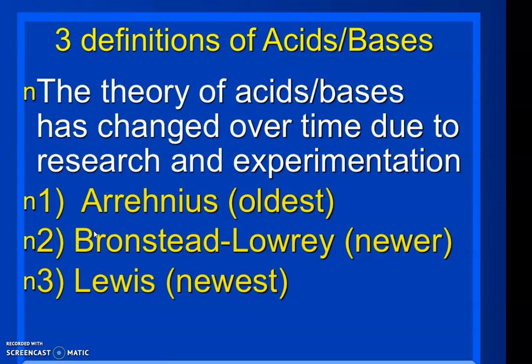Over time, the theories have changed. They were formed with a lot of research and experimentation. So we'll see the Arrhenius theory, Bronsted-Lowry theory and Lewis theory. The Arrhenius theory is the oldest one. Now we are using the Lewis theory, which is the newest one. So we'll see each theory.